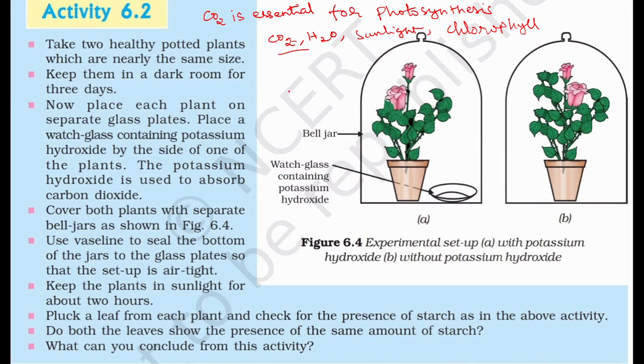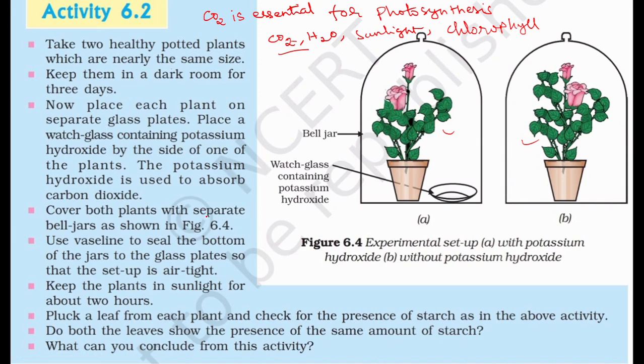What you have to do is take two potted plants. Then you will keep them in a dark room for 3 days. Why are you keeping them in the dark room? So that the starch which is already produced will be consumed by the plant. Now you have to cover the potted plants with a bell jar.